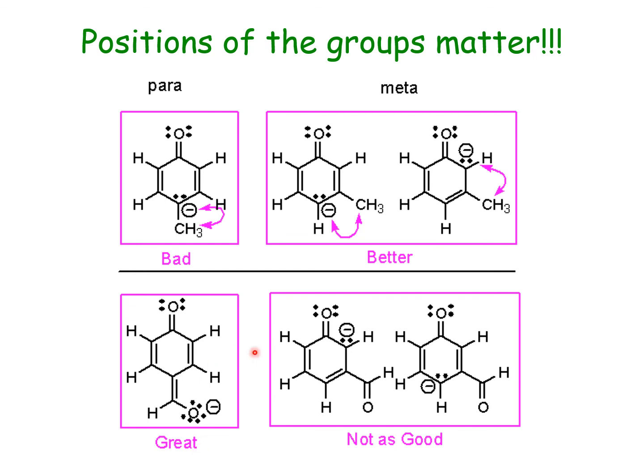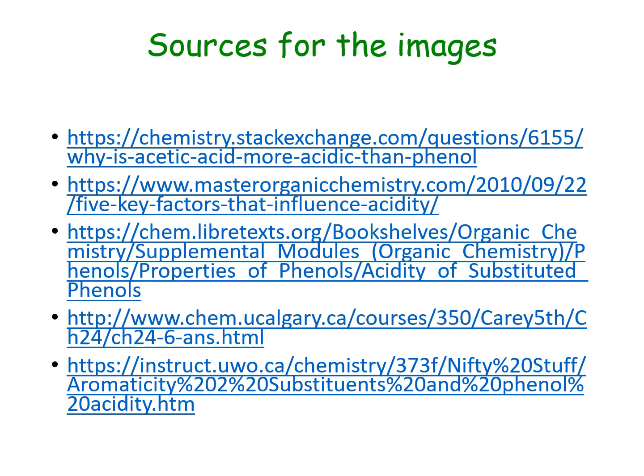But if they are attached to meta positions where electron density is lesser, with an electron withdrawing group at that position, they might not enhance the acidity of phenol, which we might expect just seeing the nature of that group. So the positions of these substituents also matter a lot. So this is all about the acidity of phenol and how it is affected by different substituents. But the concept of